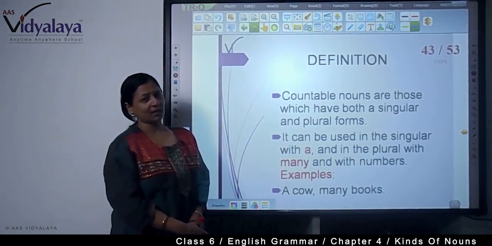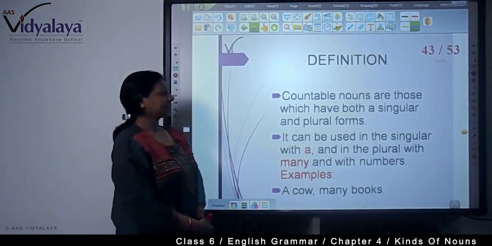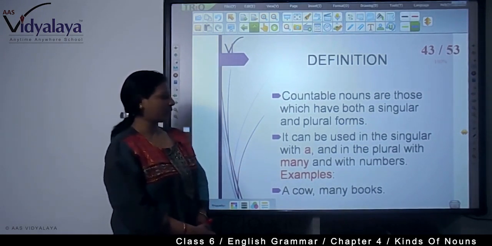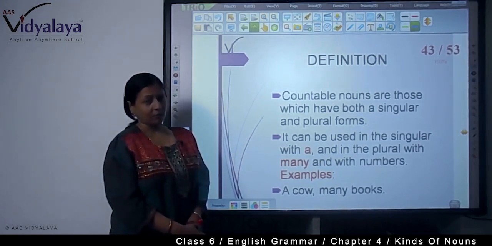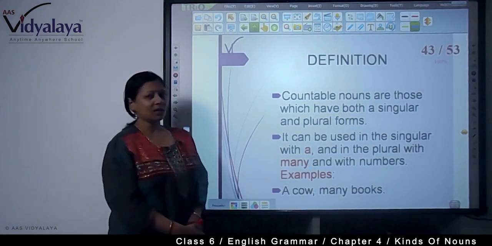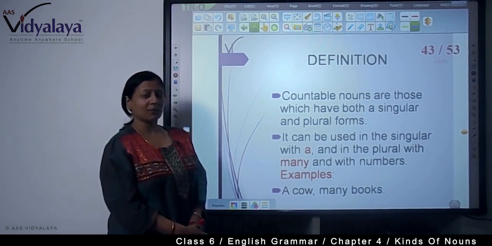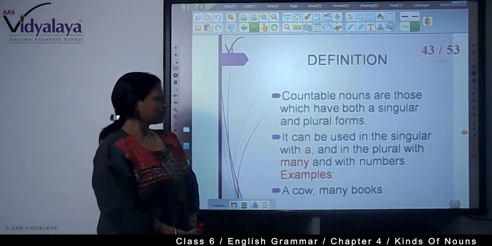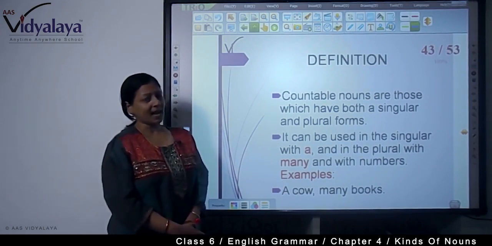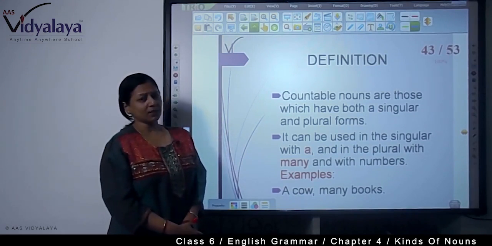Now first go through the definition. As is clear from the name itself, countable nouns are those which have both singular and plural forms. Singular: one person, a cow, a boy, a girl. Plural: more than one, many boys, many girls, many students, many cities. It can be used in the singular with a and in the plural with many and with numbers. How can you use a countable noun with numbers?